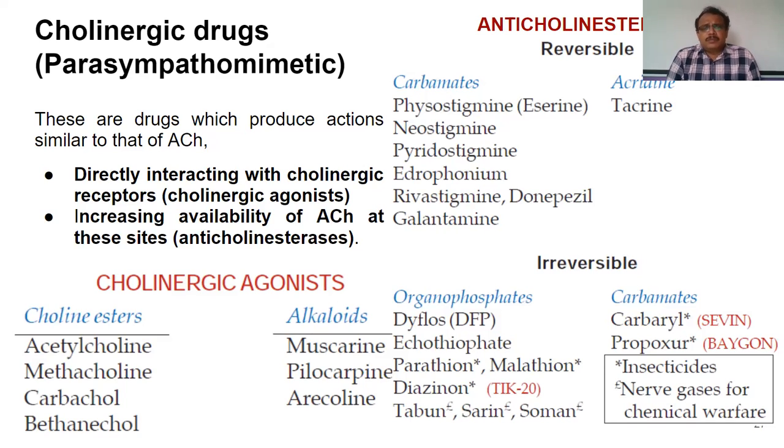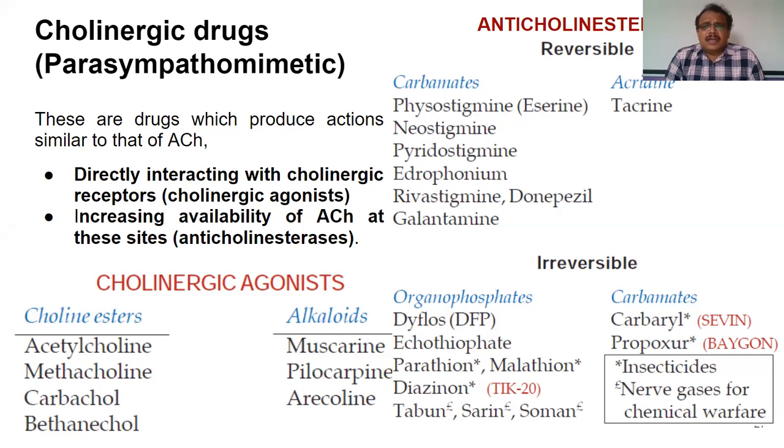Parasympathomimetic drugs produce actions similar to that of acetylcholine, and they can exert this action in two ways. One, by directly interacting with the cholinergic receptors, means it goes and binds to the cholinergic receptors. And the other is by increasing the availability of acetylcholine.